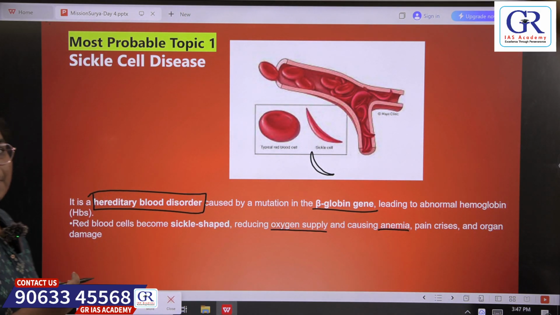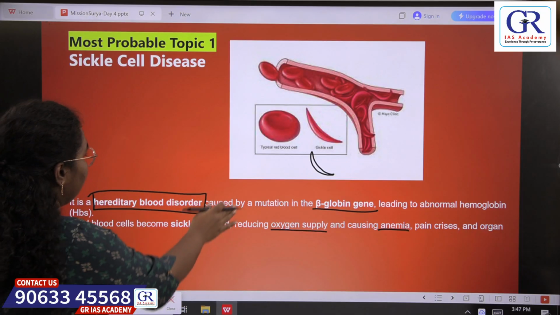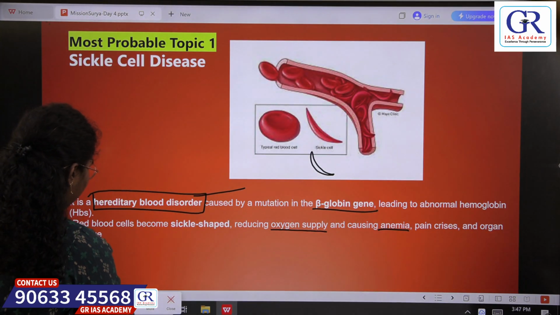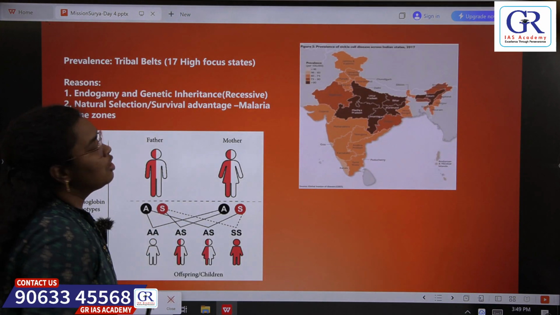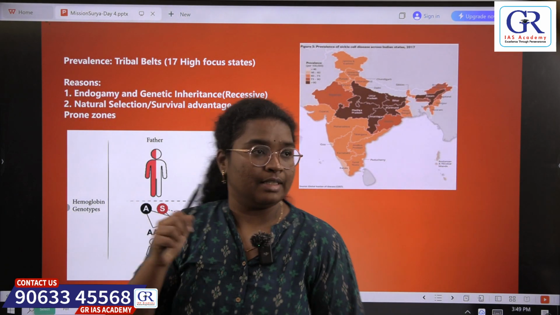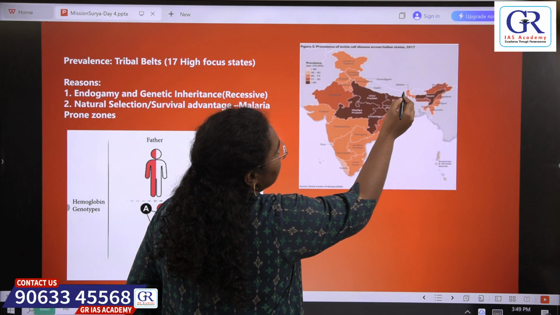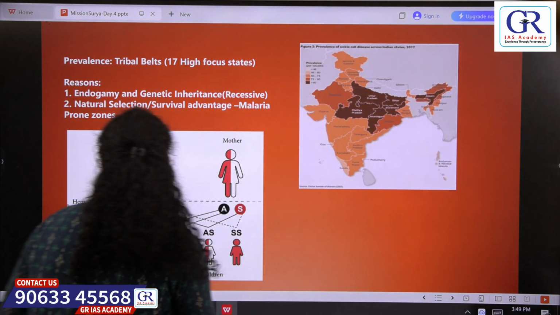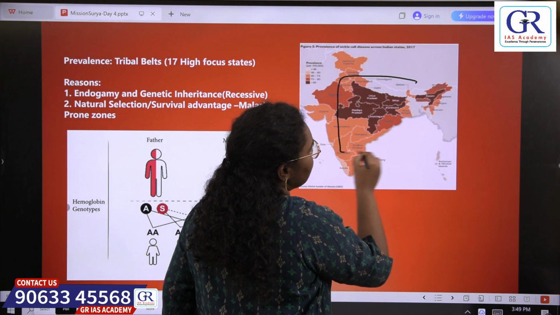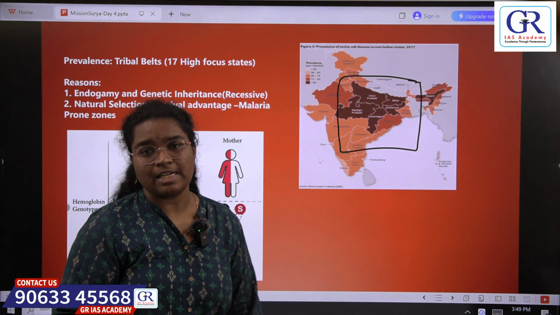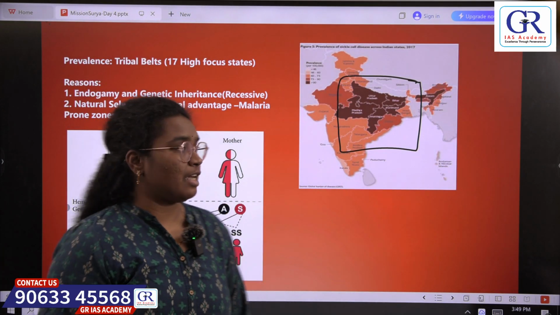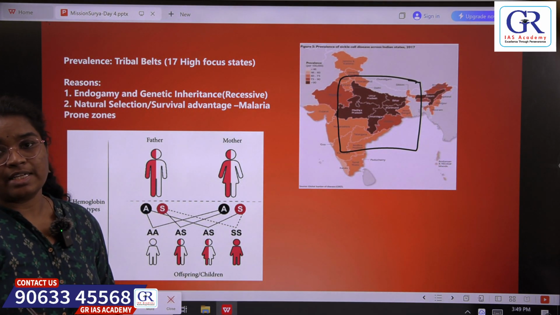So let's see the prevalence of this disease in India. If we see the prevalence in India, it is generally seen in tribal belt, that is in this belt. This region, there is high prevalence of sickle cell disorder. So what are the reasons why this disease is highly prevalent in the tribal areas? Because there are two major reasons basically.